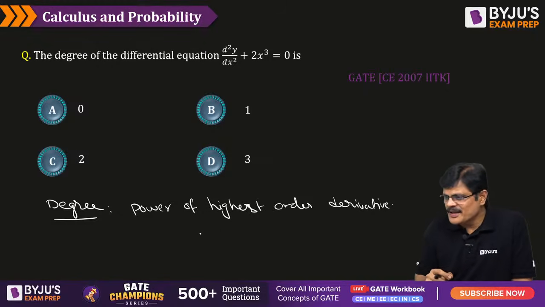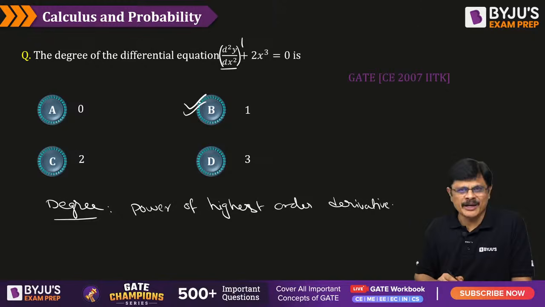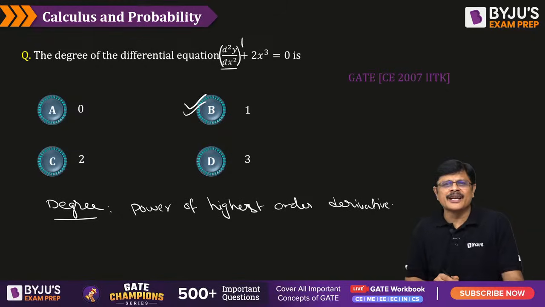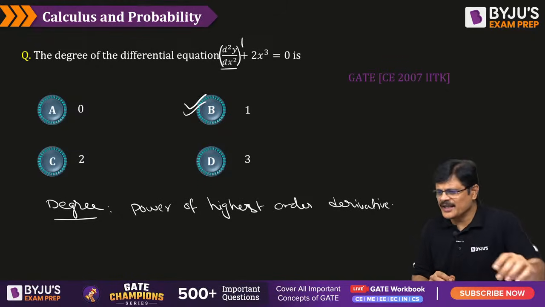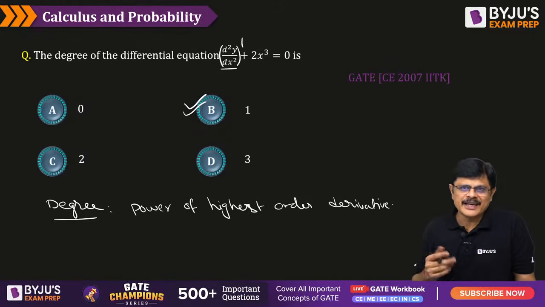So this is the second order derivative, this is the highest order derivative. What is the power of this? The power of this is 1, so the degree of this differential equation is 1, my dear friends. It is very simple. The degree is 1, not 2, it is 1. It is not order, it is degree. Order is 2, but degree is 1 for this.